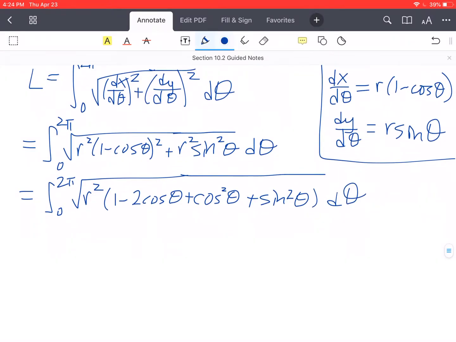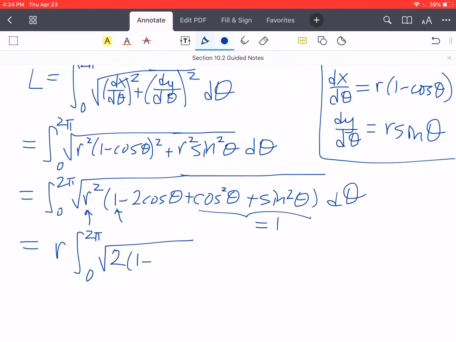Now, what we have here, cosine squared plus sine squared equals 1. So those are just going to turn into a 1. That's going to add to this one right here. Notice we have an r squared inside the square root. We can pull that out of the square root, and it just becomes r. So I'm just going to pull it all the way out of the integral, because again, theta is our variable here, not r. And then what's left in here is the square root of 2 times 1 minus cosine of theta, d theta. Okay, so that's our simplification.